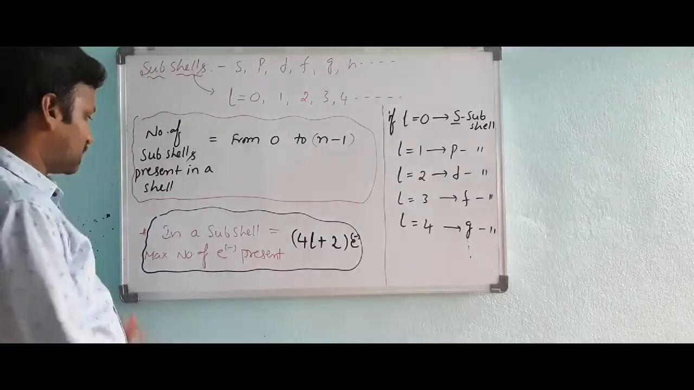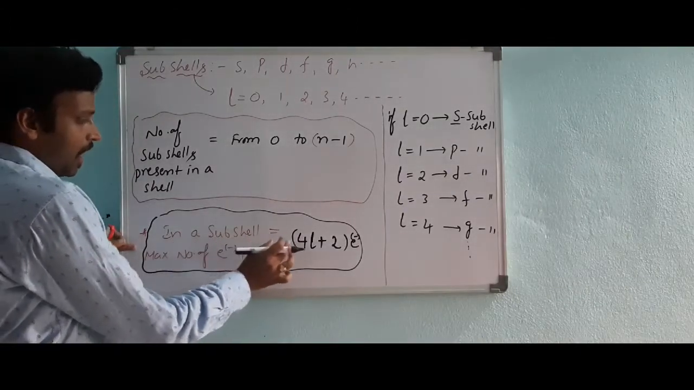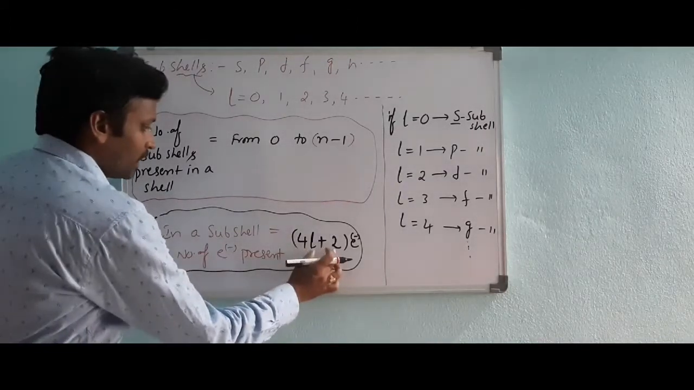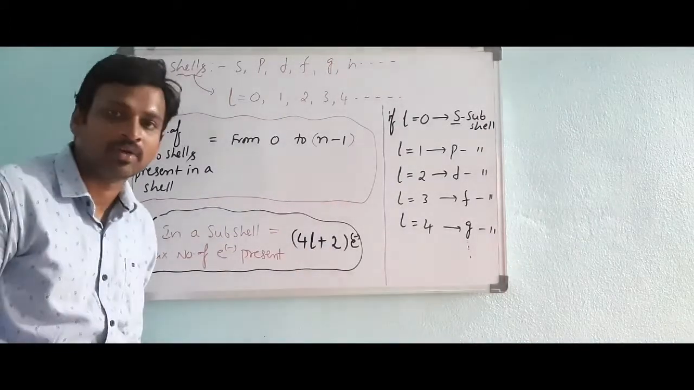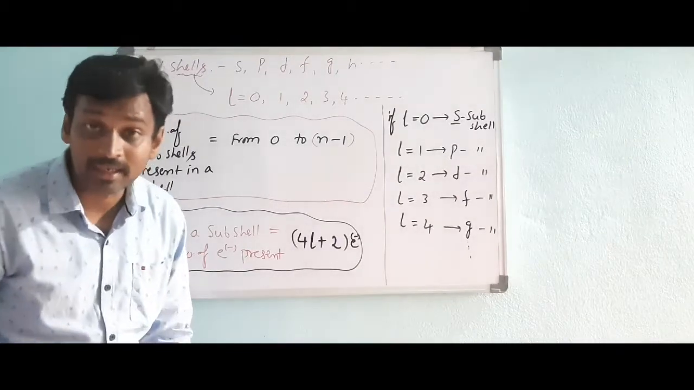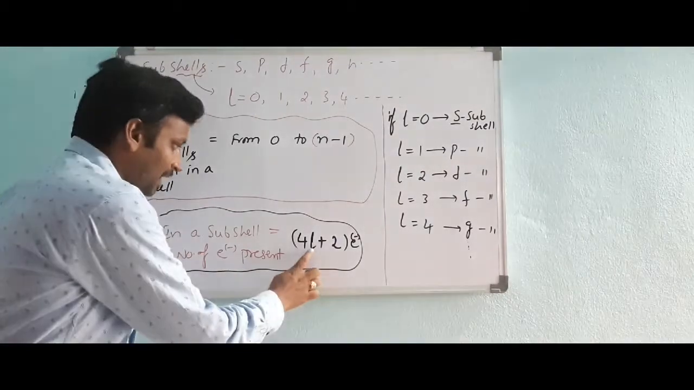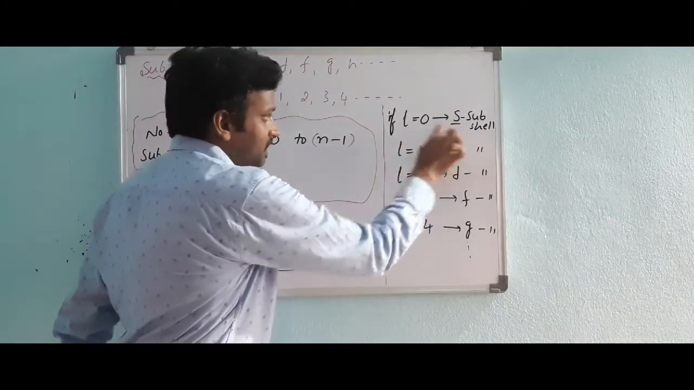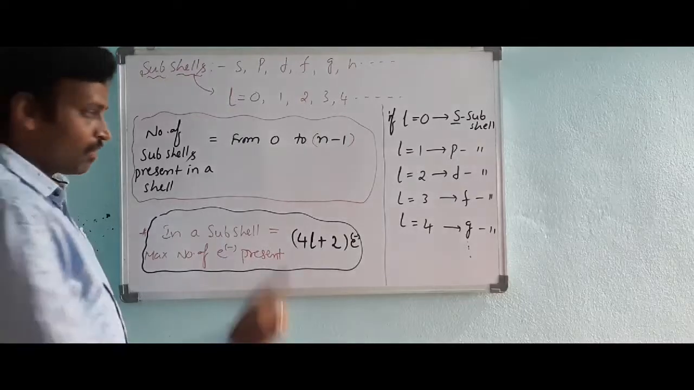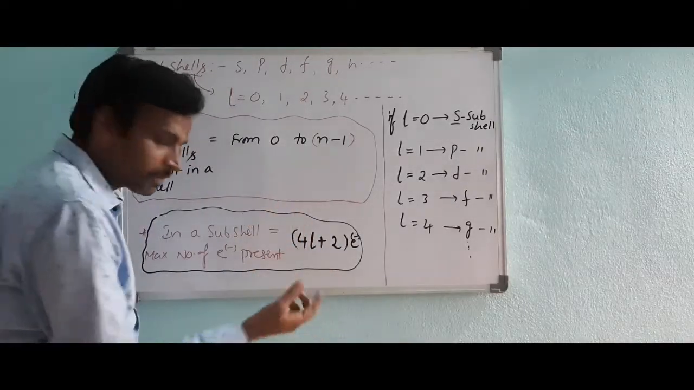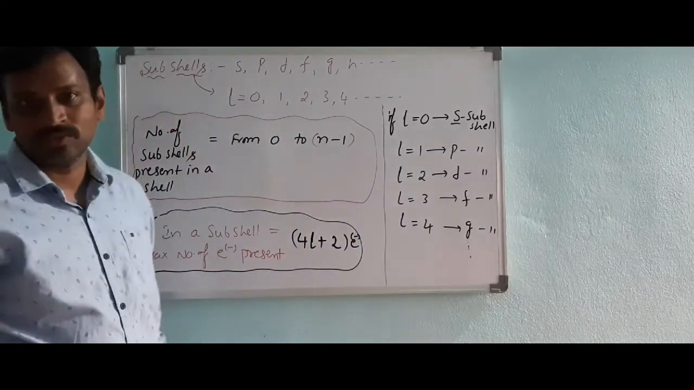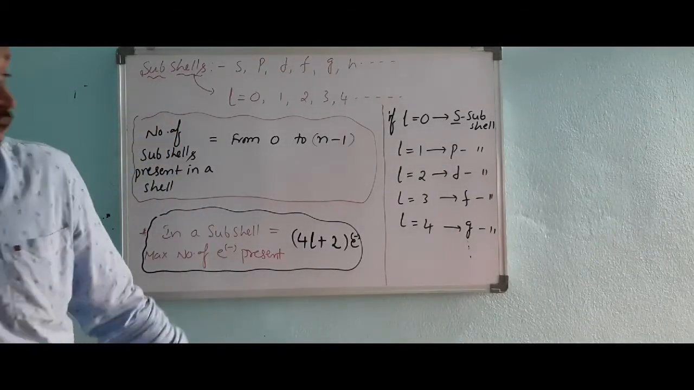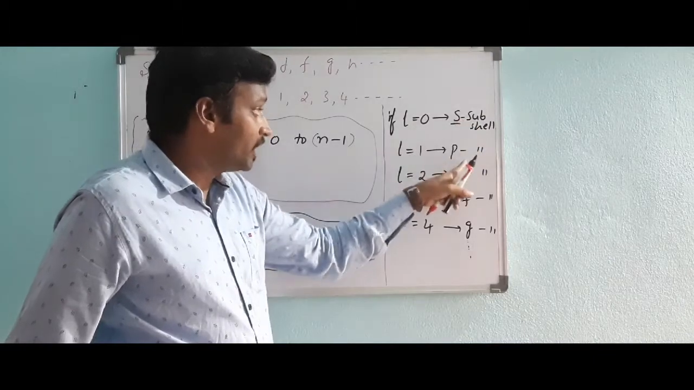So, I will give some clarity. In a subshell, how many electrons are present? 4l plus 2. These many electrons are present in a particular subshell. What is l? The subshell number. For s, l is equal to 0. For the s subshell, how many electrons are present? 4 into 0 plus 2. I think you understood. And just 4 is the difference in electrons in every subshell.